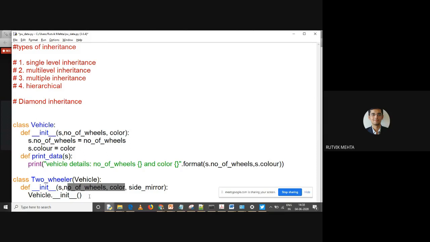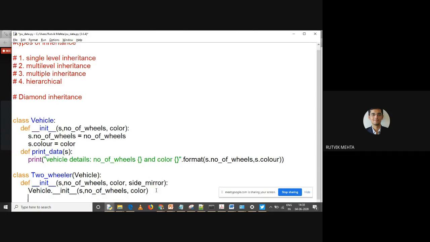This two. Okay, nice. And then I'm going to assign some value over here. So I'm going to say self dot side mirror is equal to side mirror.